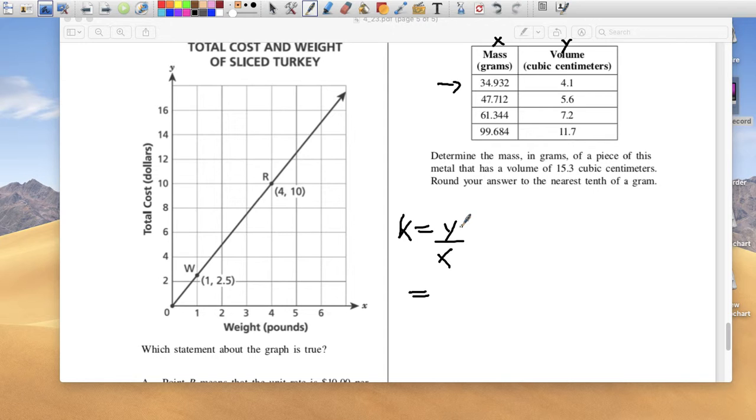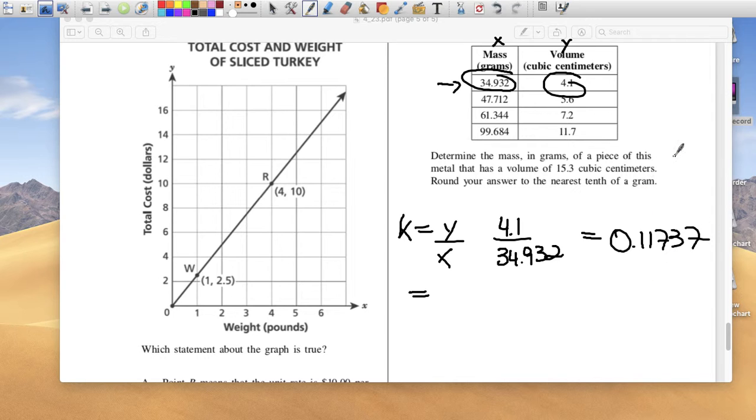It's going to be 4.1 divided by 34.932, and if you divide that, you get the constant. Round your answer to the nearest tenth. So it's going to be 4.1 divided by 34.932. I'm picking these two values, this X and this Y. And in your calculator, you're going to get something like this, 0.11737.